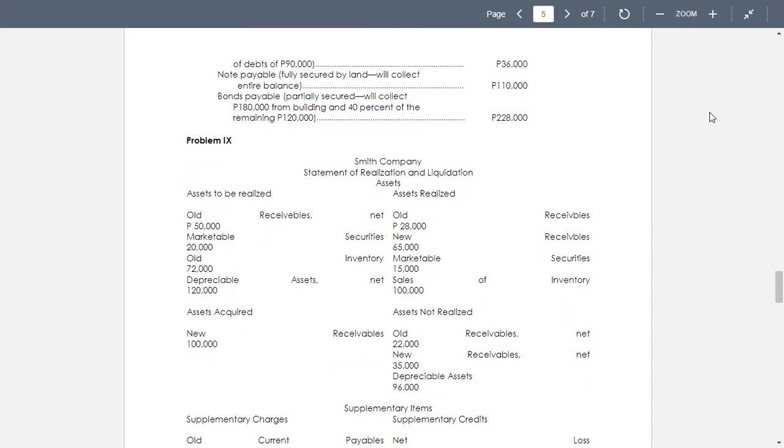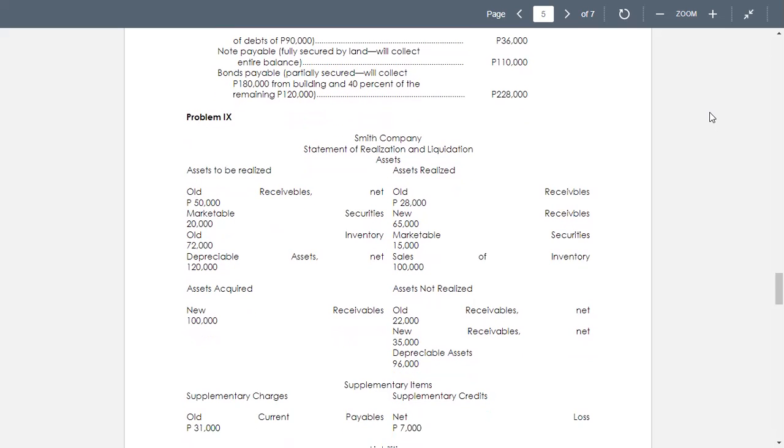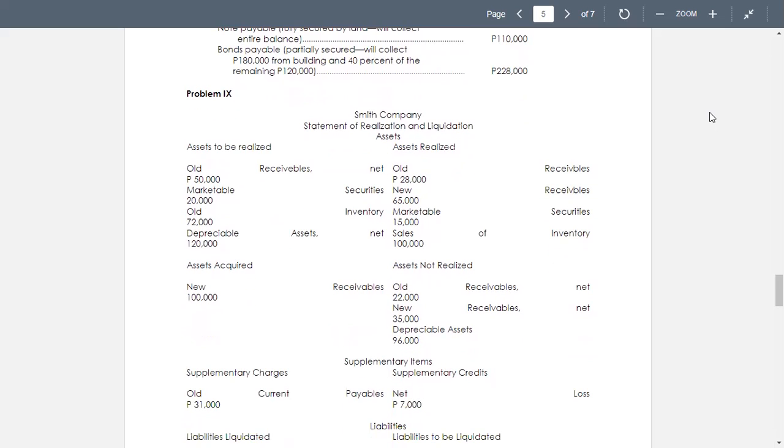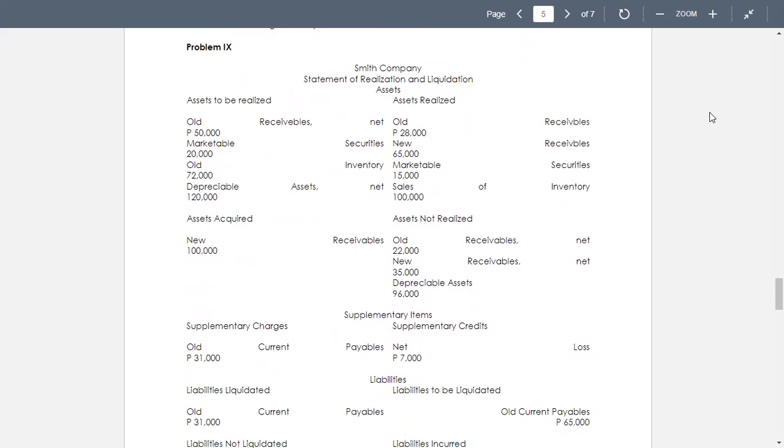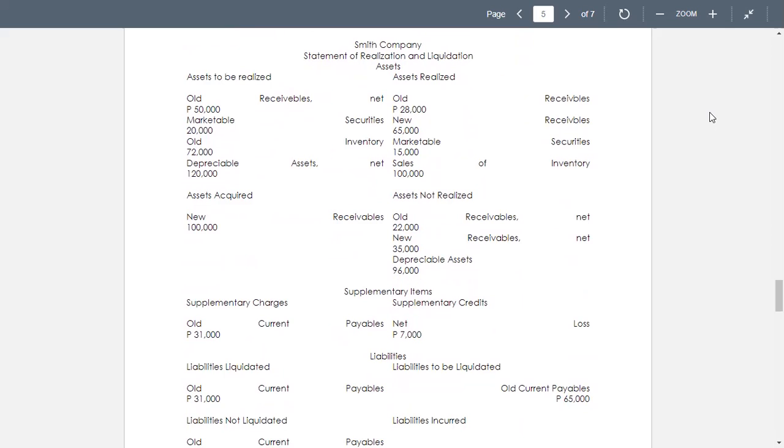Then for the supplementary items, the supplementary charges given old, we have 31,000, and the payables for the supplementary credits net of 7,000. For the liabilities liquidated, old 31,000, and the payables for 65,000.